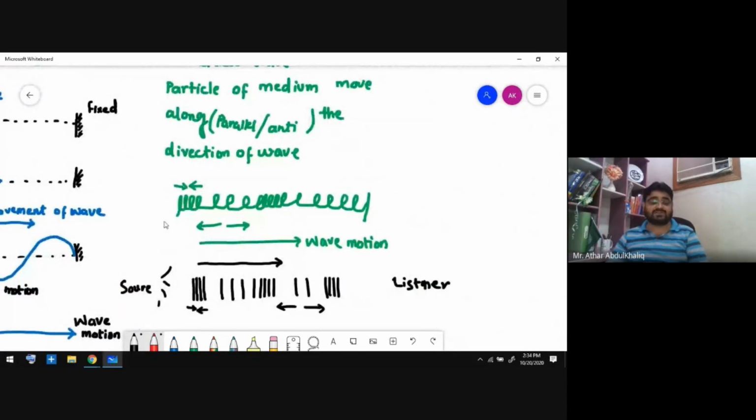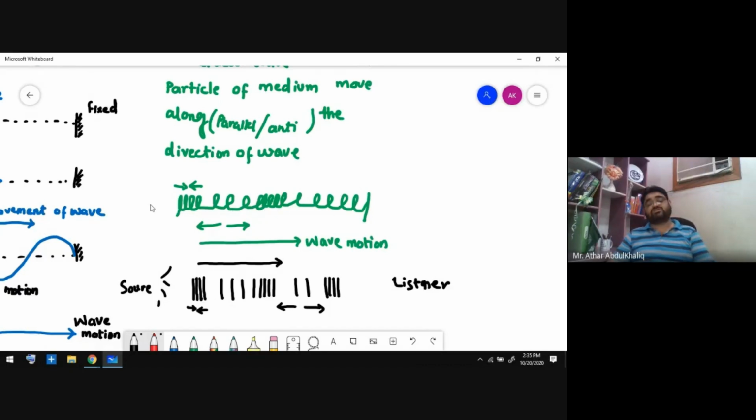You can also see this in the example of a slinky spring. What is a slinky spring? A slinky spring is a spring that produces the wave in the same direction. Or you can just imagine a toy, sometimes like the yo-yo. It's the rings. When you move the rings up and down, some rings gather to each other, some get expanded. If you tie it from one end, and the other end is your hand, you move forward and backward, you can see some parts of the slinky are close to each other, some are away from each other.